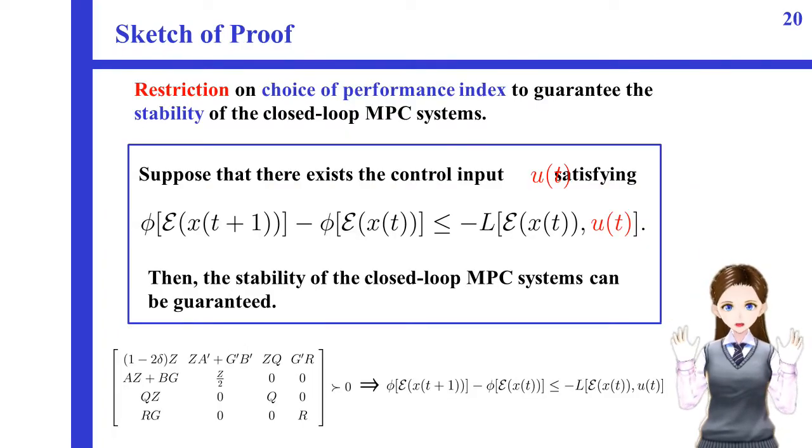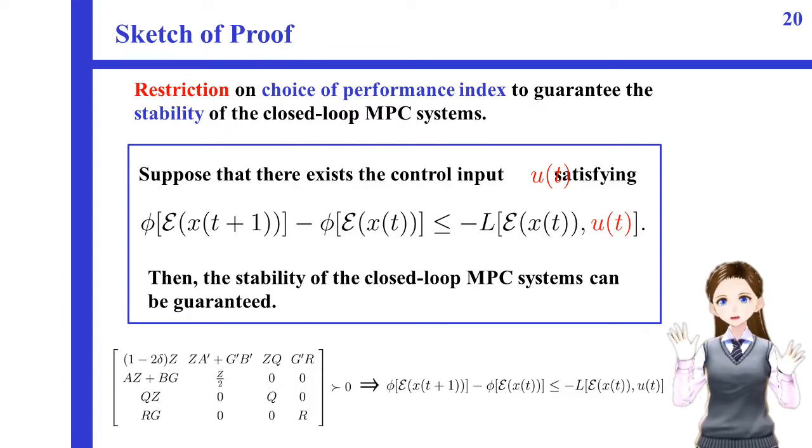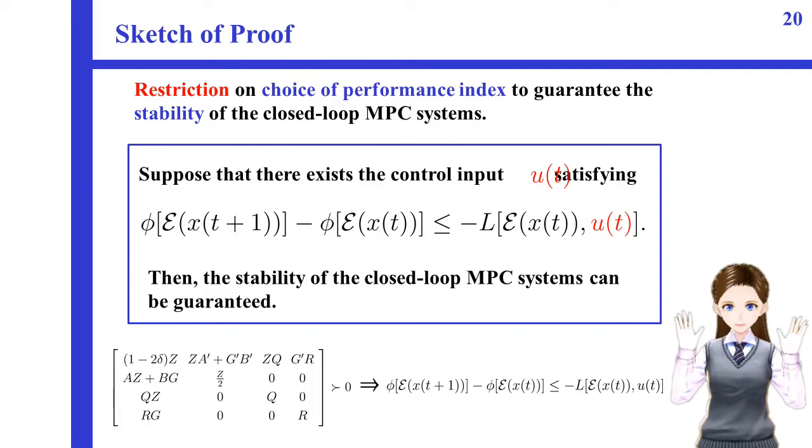It is well known that the terminal cost function should be chosen as a Lyapunov function satisfying this inequality in order to guarantee the asymptotic stability of the closed-loop system with MPC. So, there exists a restriction on the choice of the performance index in order to guarantee the asymptotic stability of the closed-loop system with MPC. In fact, under several assumptions, we can show that if this LMI is satisfied, then this inequality is also satisfied. The detailed proof can be found in the paper published in IEEE CDC.